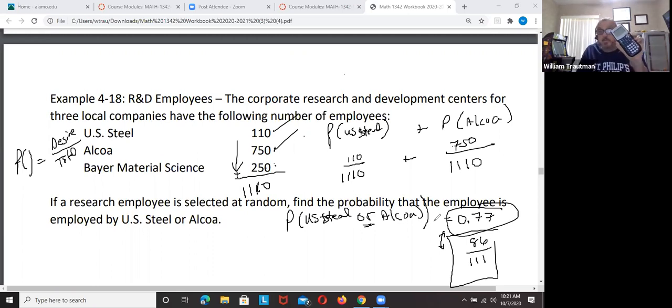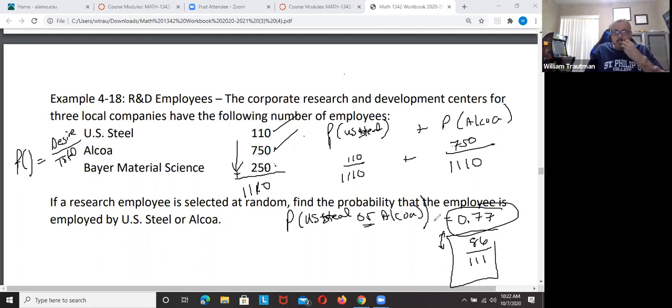Remember how to put it into a fraction on your calculator. You have to hit the math button, number one, fraction decimal, hit enter, and it changes a decimal to a fraction or a fraction to a decimal. So that is the probability that they're asking for.